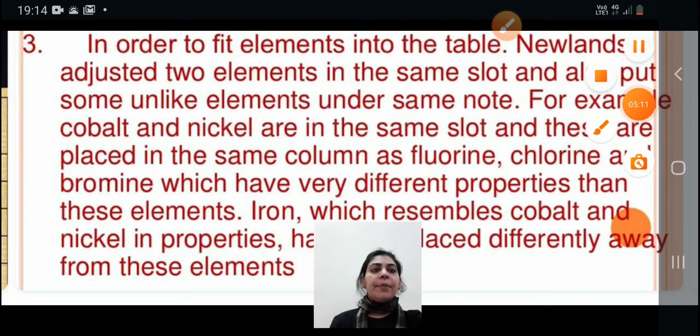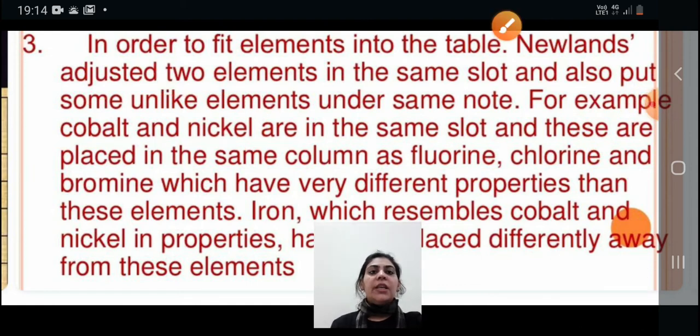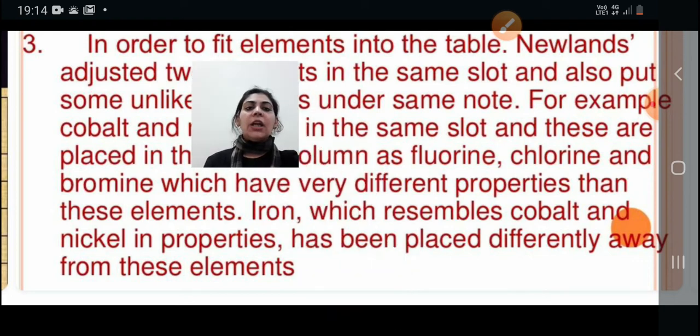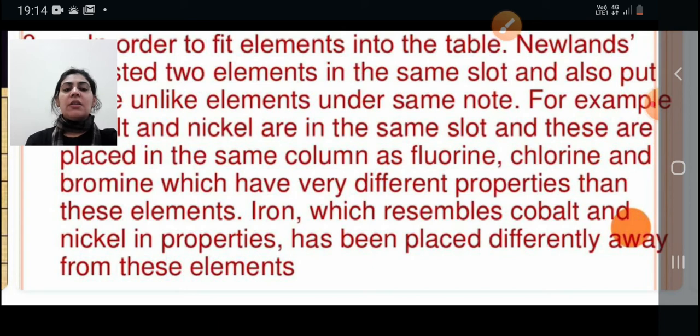For example, he placed cobalt and nickel in the same slot, in the same column as fluorine, chlorine, bromine, but they have different properties. Similarly, iron, which resembles cobalt and nickel in properties, was placed away from these elements. So these were the three defects of Newland's law of octaves.